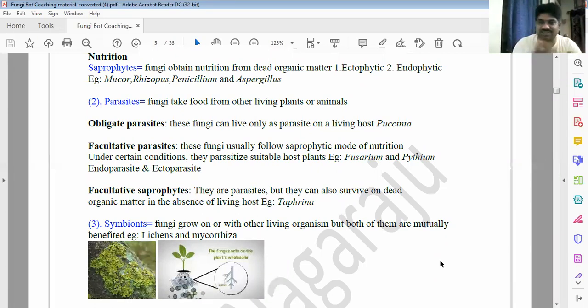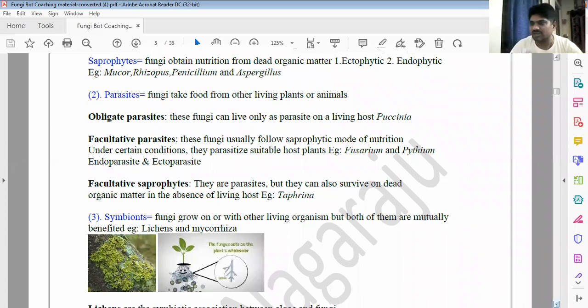Go back to nature, go back to the Vedas. Again, we are going back. We are using natural resources instead of chemicals, pesticides and fertilizers. We are also using fungi as natural biopesticides. What are those two? Trichoderma, Fusarium. That is another topic we will discuss later, in the importance of fungi.